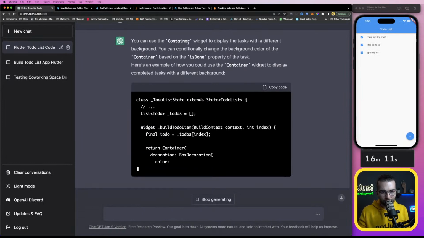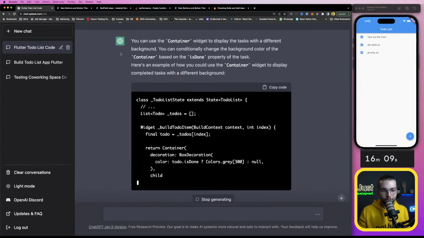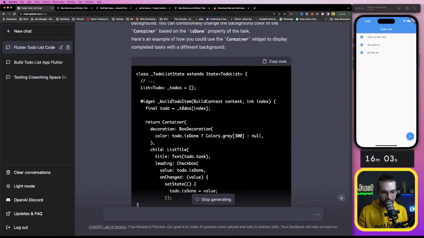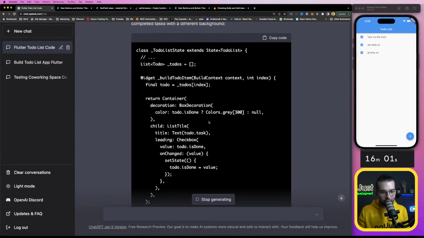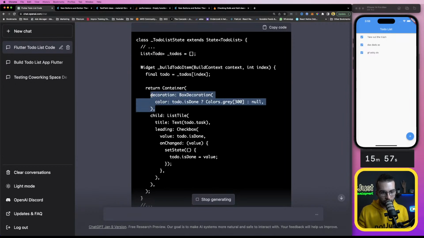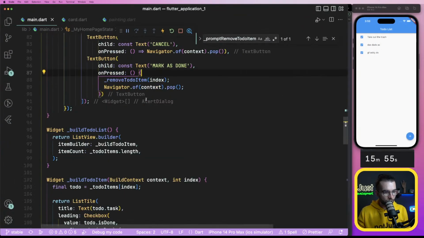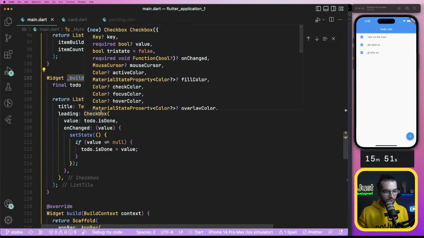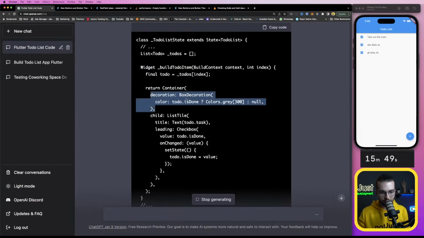But yeah, you can use the container widget to display the task with a different background. You can conditionally change the background color of the container based on the isDone property. Here is the build to-do item, container, decoration. We have a list tile, so we need to put the list tile inside a container.